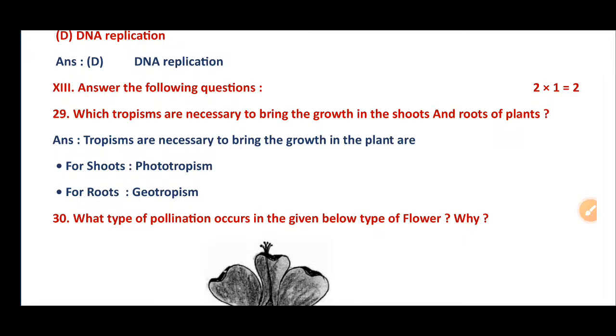Then 13th one, answer the following questions. 29th: which tropisms are necessary to bring the growth in the shoots and roots of a plant? The tropisms necessary to bring growth in a plant are, for shoots, phototropism, for roots, geotropism.